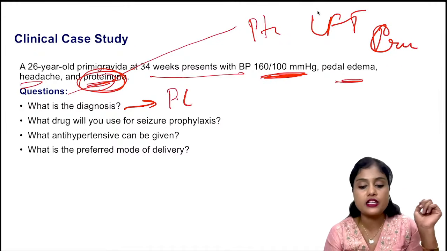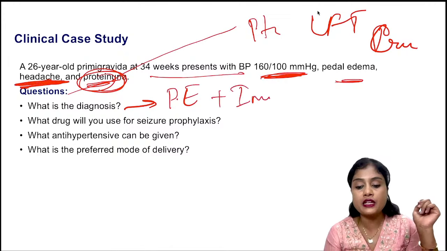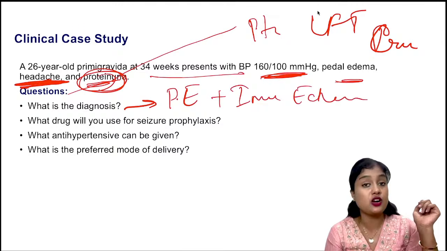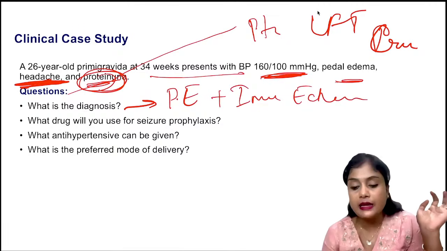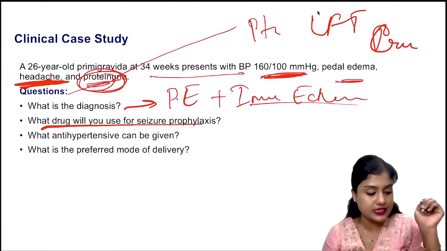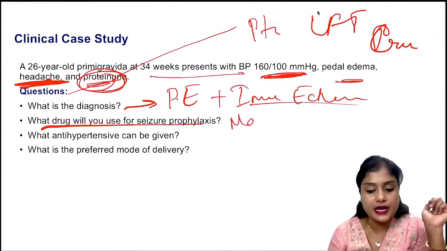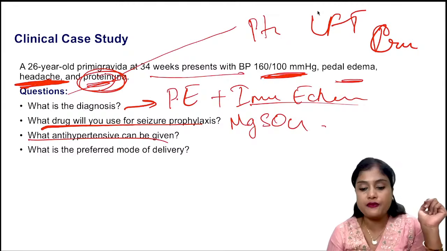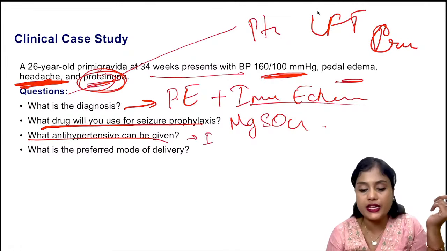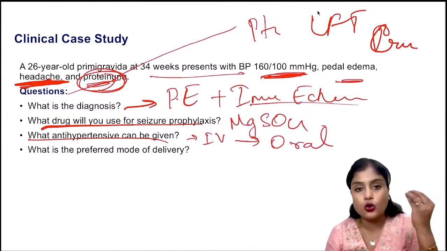She becomes a case of preeclampsia, and since she also has headache, it is imminent eclampsia. She's not having seizures, so she's not eclampsia. What is the drug you use for seizure prophylaxis? It is MgSO4. This is the easy answer. What antihypertensives can be given? Since it is an acute emergency with headache, you can give initially IV followed by oral. If the patient is comfortable, you can give oral nifedipine also.